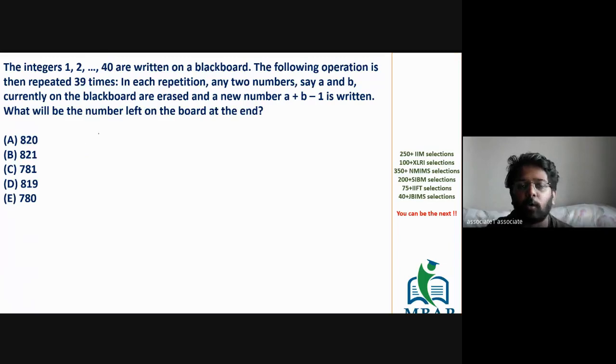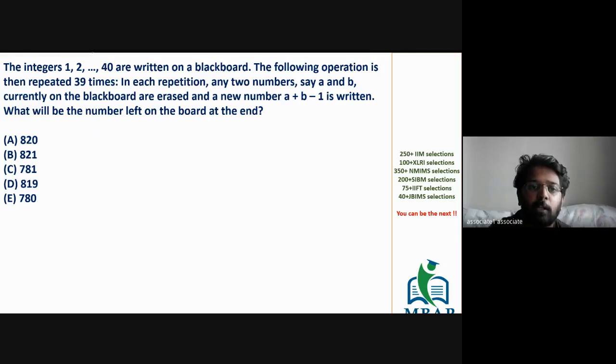So they are saying 1 to 40 has been written, two specific numbers are taken out and replaced by a single number. The two numbers were A and B, and the replacement is A plus B minus 1. Whenever you are taking two numbers and replacing them by a single number, you will carry it forward 39 times. After 39 times, only one value is going to remain in the end.